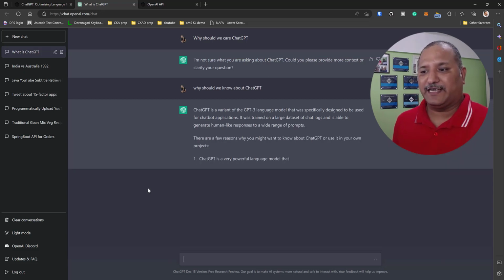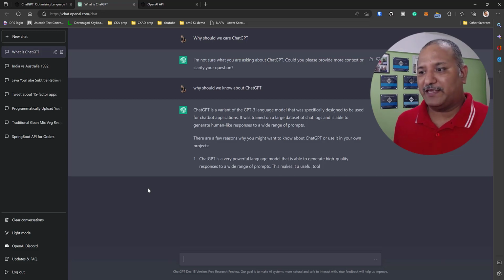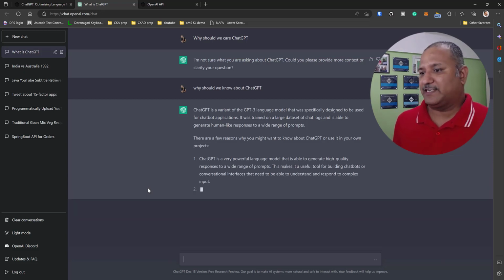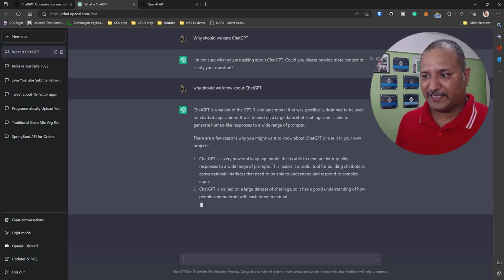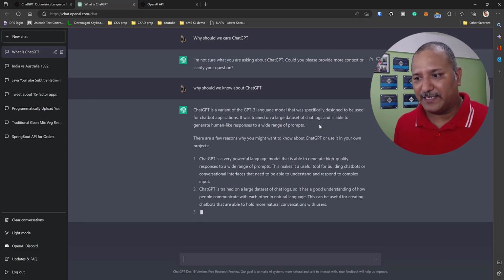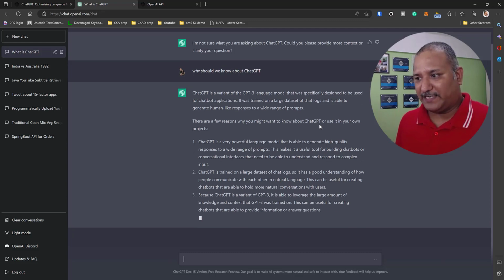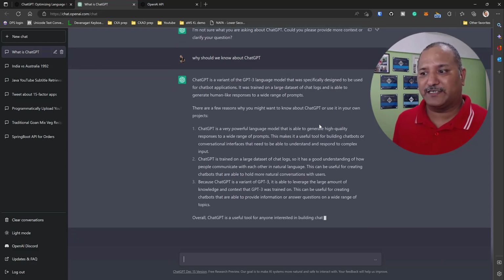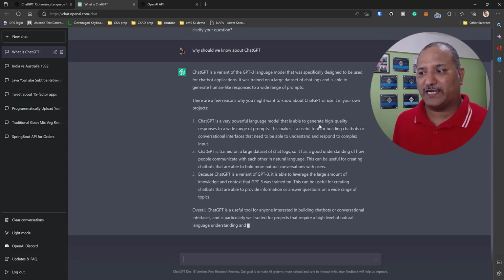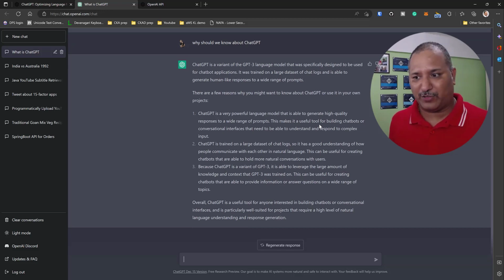And you can see here that it's starting to give me an answer to my question. It says that ChatGPT is a variant of the GPT-3 language model that was specifically designed to be used for chatbot applications. It was trained on a large dataset of chat logs and is able to generate human-like responses to a wide range of prompts.